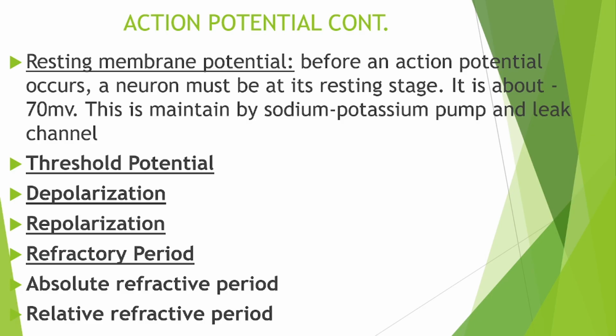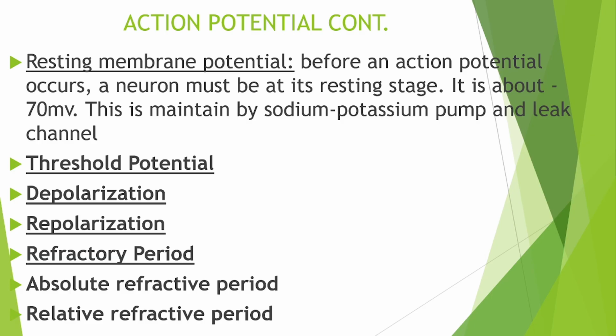Resting membrane potential. Before an action potential will occur, the neuron must be at its resting stage. The resting stage of a neuron is about minus 70 millivolts, and this minus 70 millivolts is maintained by the sodium potassium pump as well as the leak channel.